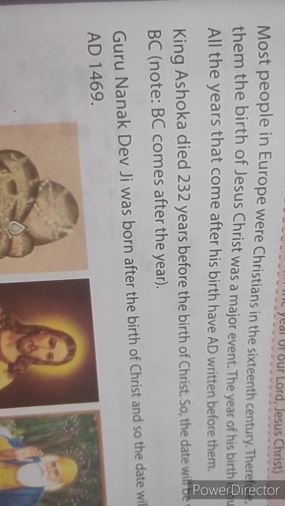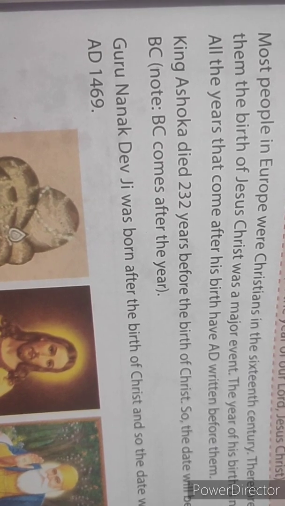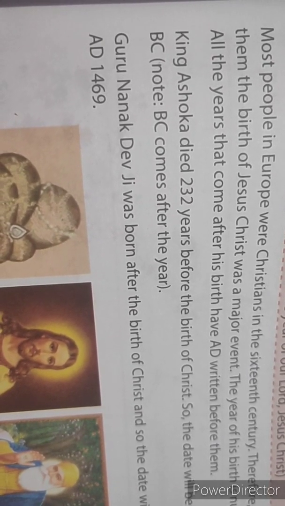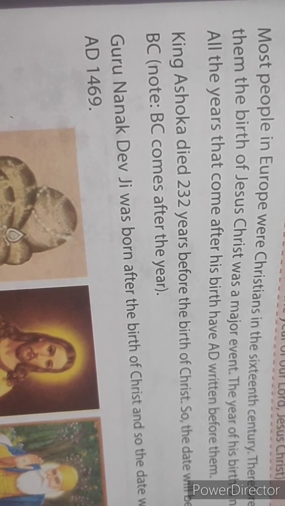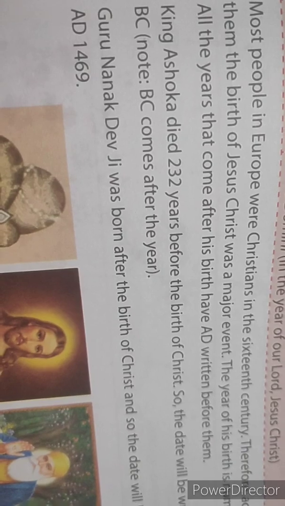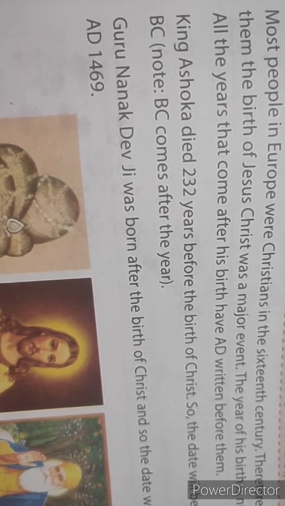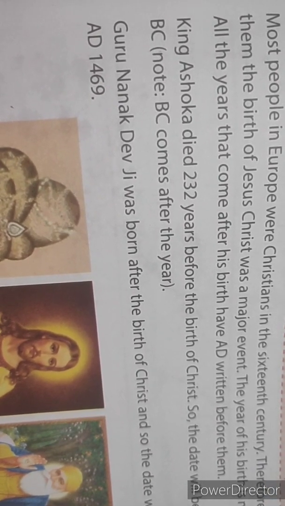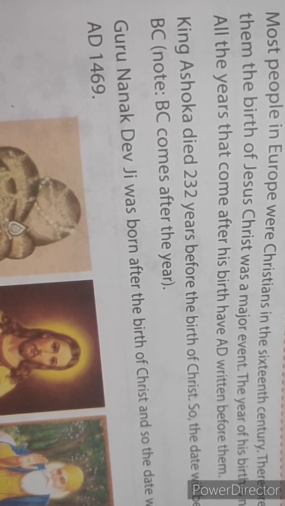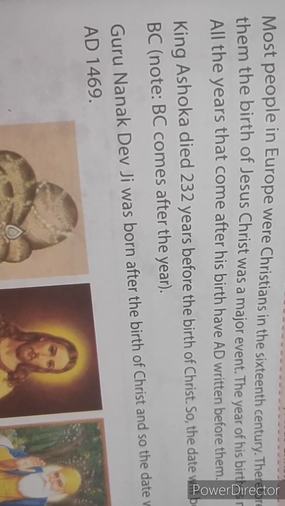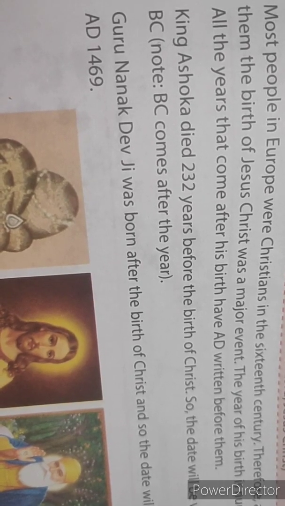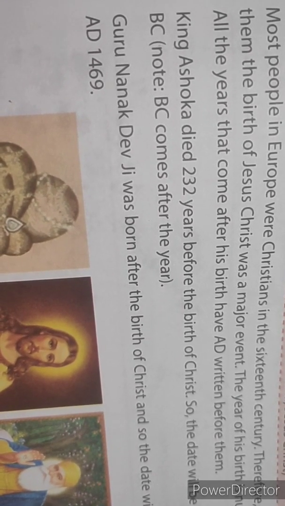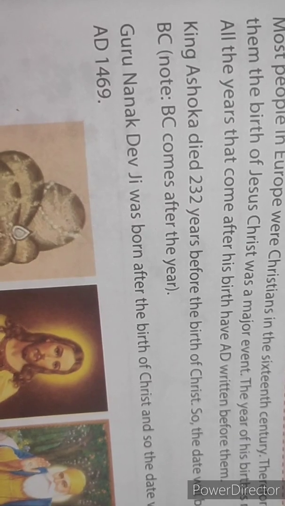So the numbering of years in this calendar starts from the time of Christ's birth, and all the years that come after the birth of Jesus Christ have AD written before them. AD means Anno Domini.